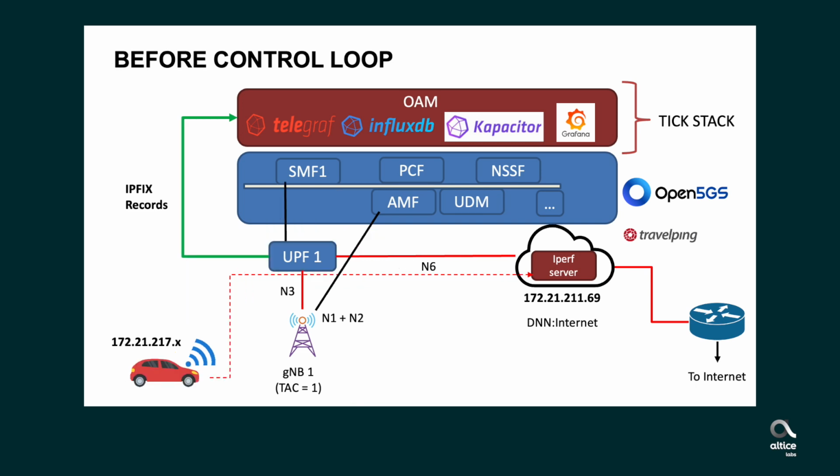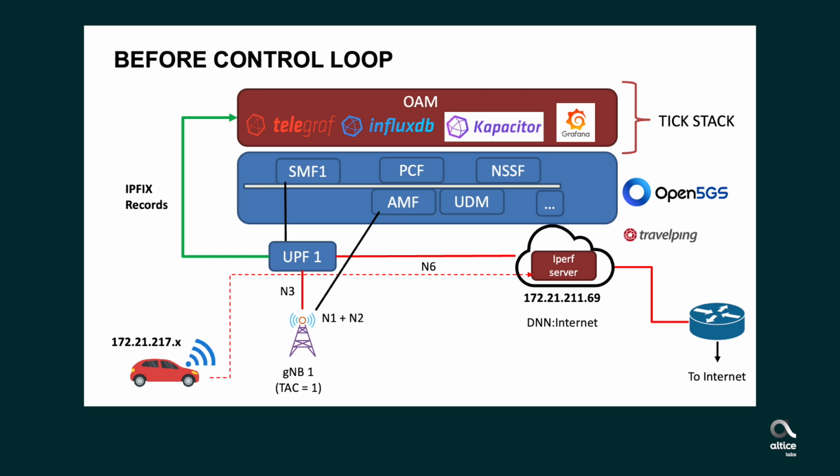In this figure we show the overall demo scenario. At start, a normal, non-gold, vehicle, UE1, connects to the GNB1, and data traffic is exchanged with the IPERF server on the private network, via UPF1. The UPF generates IPFIX records for all the active data flows on the UPF and streams them to the OAM